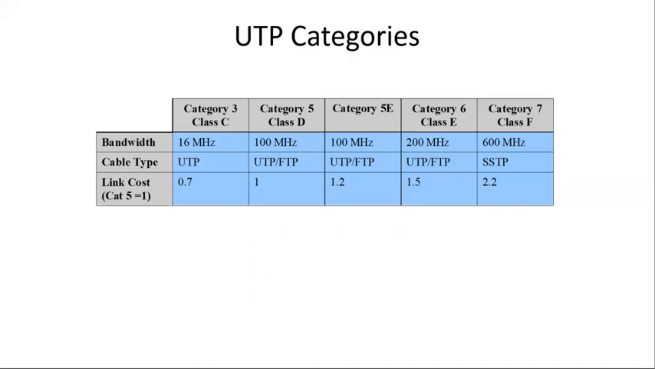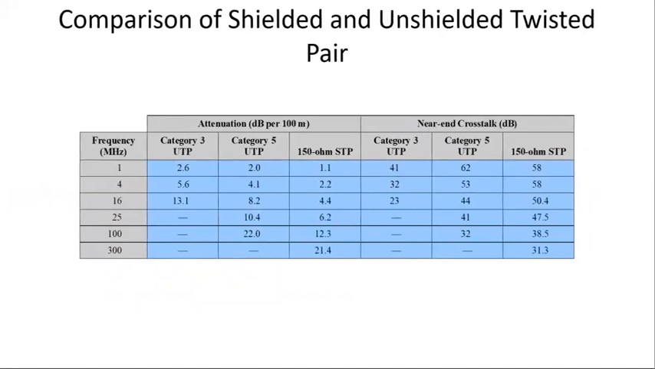And over here, what is the cost? The difference between the categories is the number of twists in the cable, and also the cost of it. Next we have comparisons of this. These are not really important.